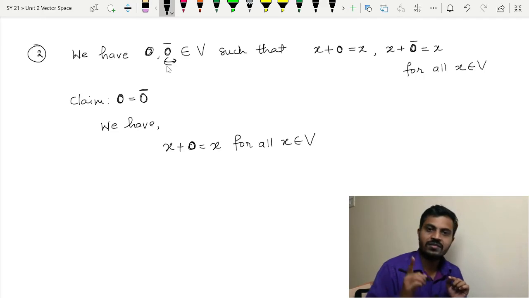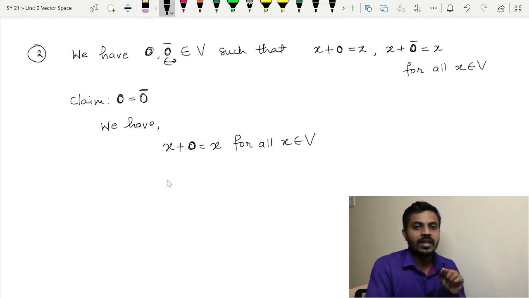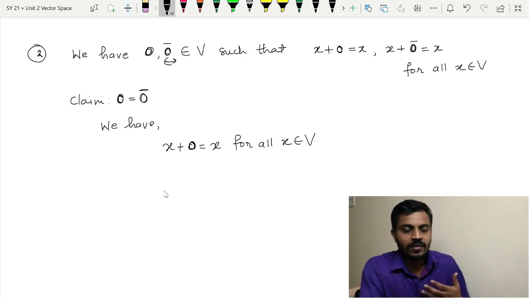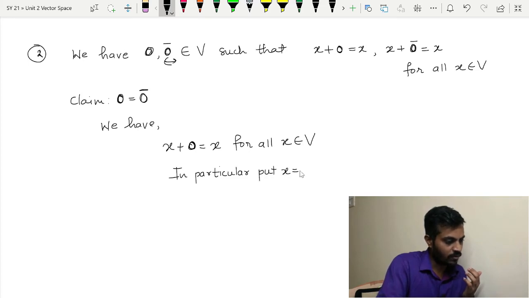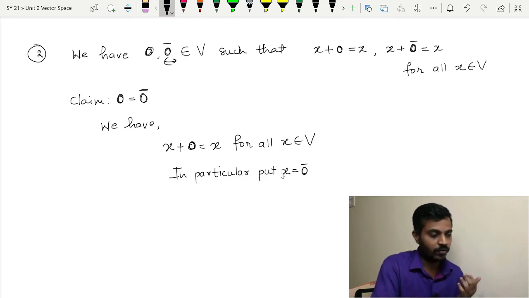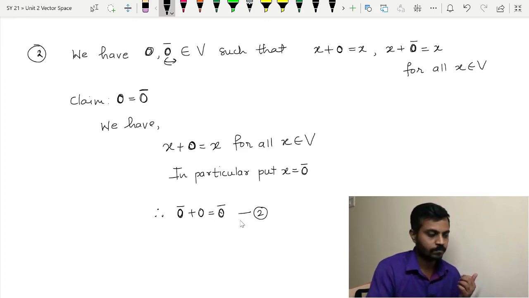Absolutely, because 0 bar is an element of V, and this result is true for any element of the vector space. So in particular, let us put x equal to 0 bar. Therefore, what we will get? Therefore, 0 bar plus this 0 will be equal to 0 bar. Let us call it equation 2.